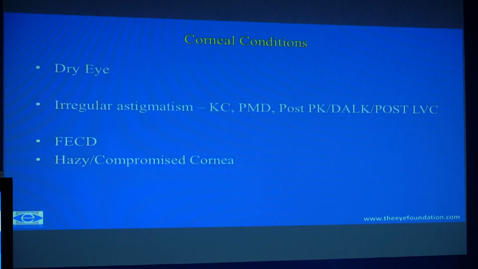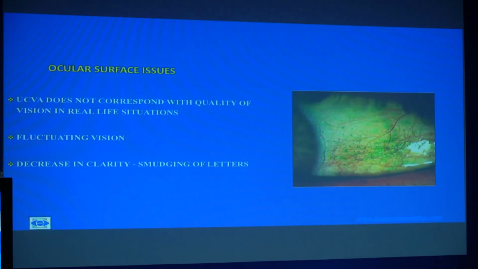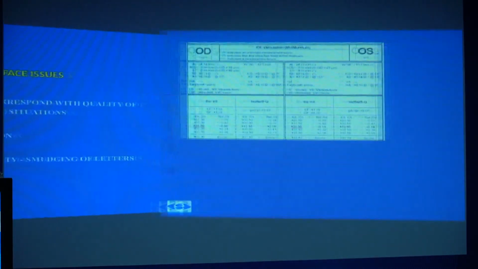So essentially, I'll take you all through a few of the most common conditions. First and foremost is the challenge with dry eye and dry eye associated disease, irregular astigmatism, Fuchs dystrophy, and hazy and compromised corneas. With dry eye, the main problem, apart from treating the dry eye, is that we are sometimes unable to determine what portion of the visual loss is caused by the cataract, and what is due to the dry eye disease. And what would be the IOL power calculation challenges when we have a patient with a poor ocular surface.